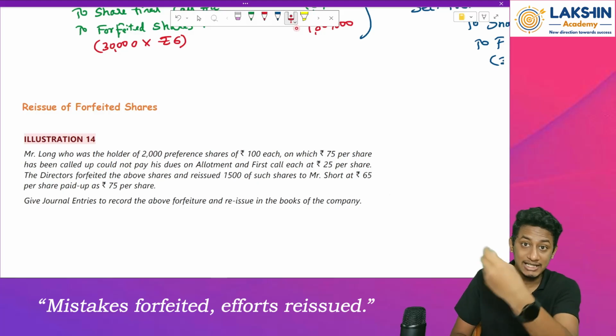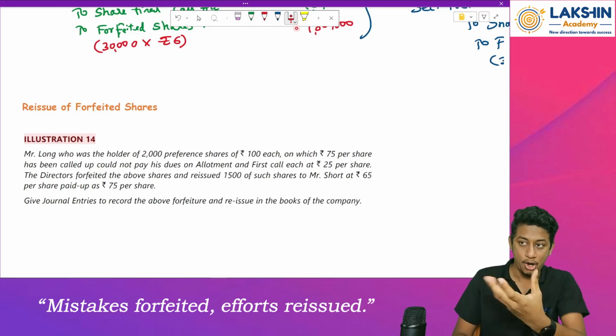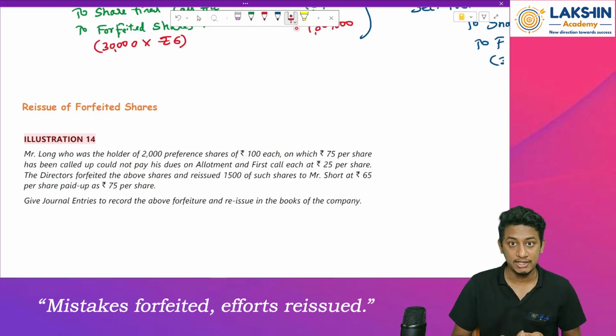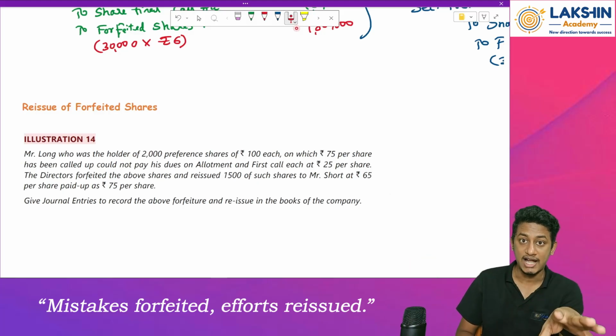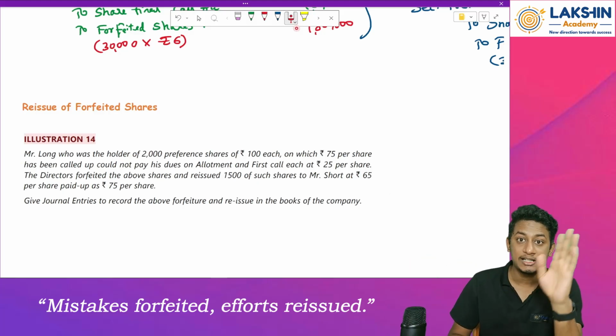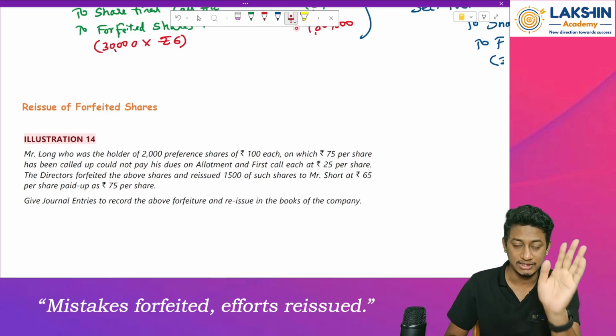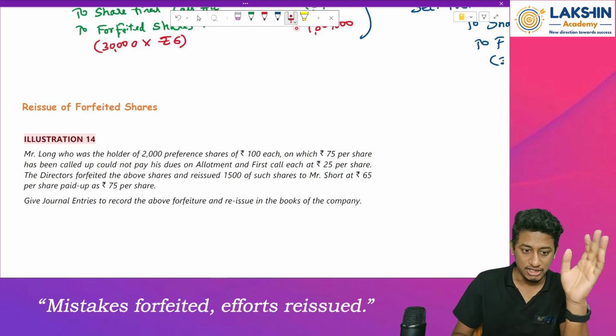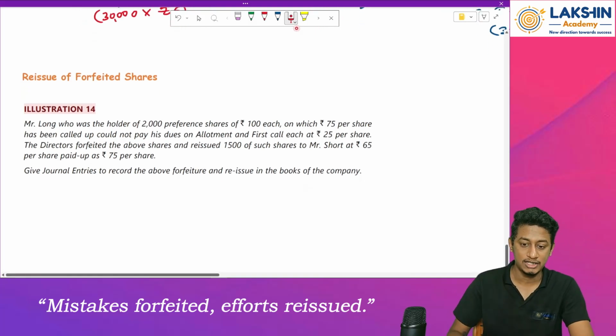Why? Because I am selling the shares on which I have received some amount. So if I reissue and get the same amount again, I will be at a big profit. Because of that, I will sell it at a second hand price. See, this is not a formal terminology, but I can say it as a second hand price, right? So look at the question once. How to pass the entry, I will tell you with the question.